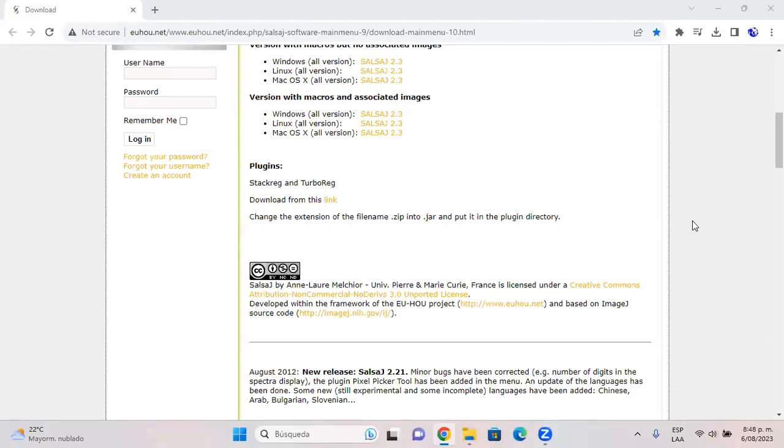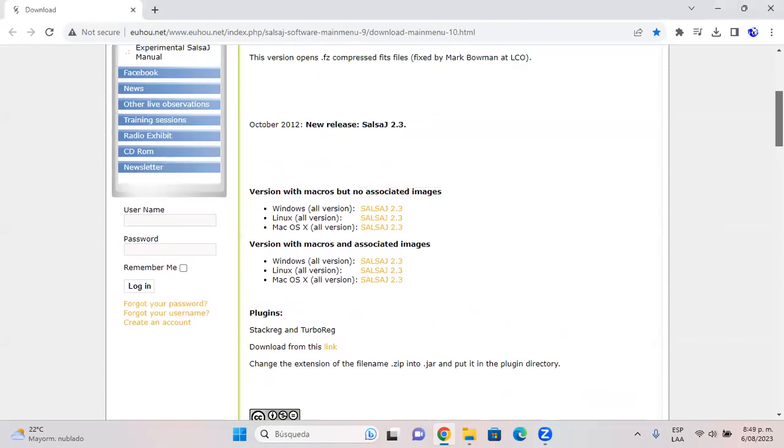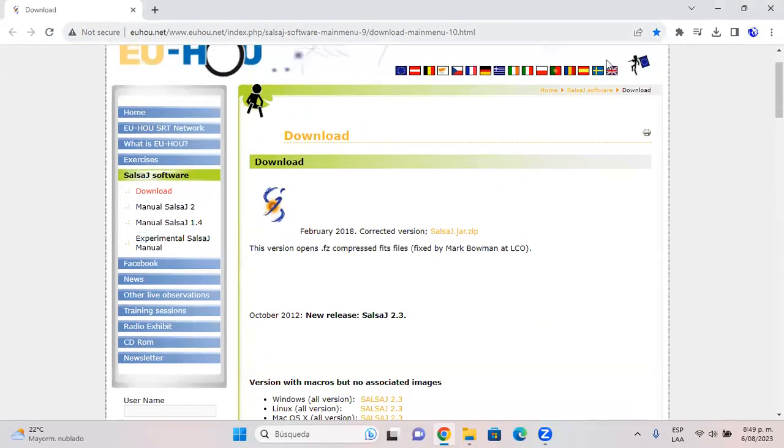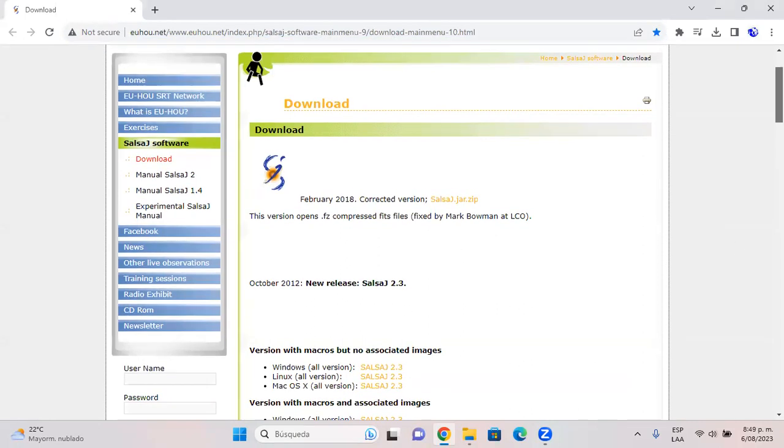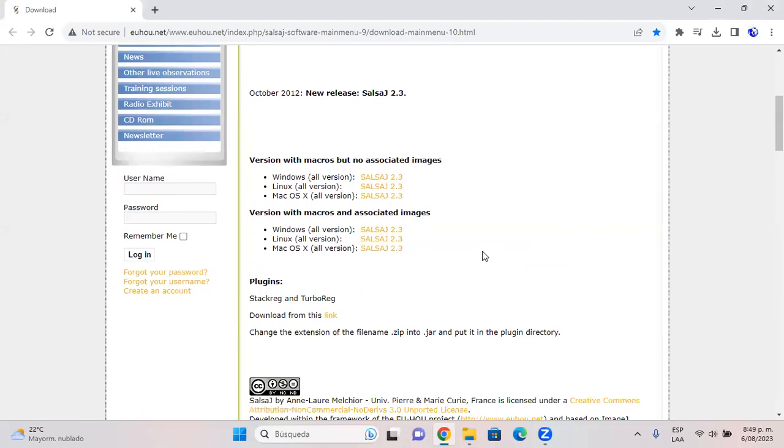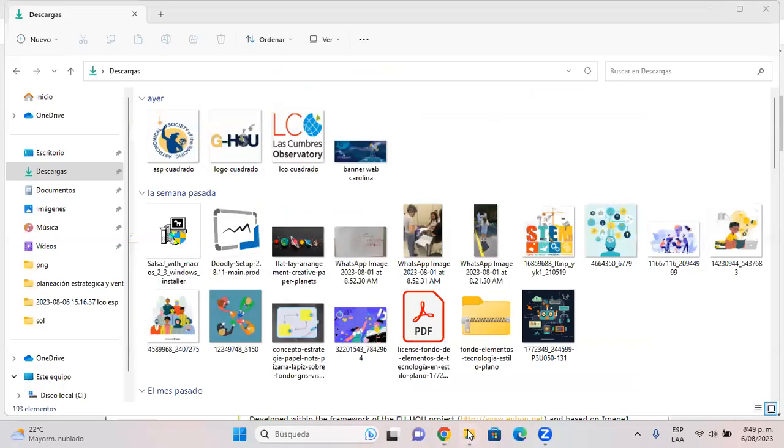Hello, today we're going to explain how to download and install SalsaJ. So go to Hands on Universe website and click to download the version with macros and associated images. Install the version that you need. Okay. Once you have done that,